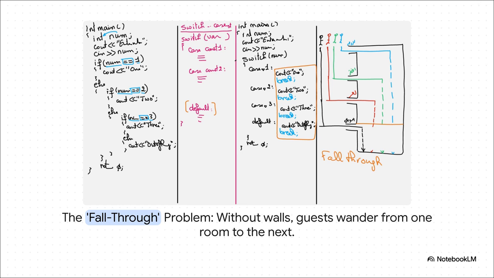But here's the weird part about this party hall. Once a guest goes through their door, they don't stop. They just keep on walking right through into the next room and the next and the next. In programming, we call this fall through, and it can cause some real chaos.